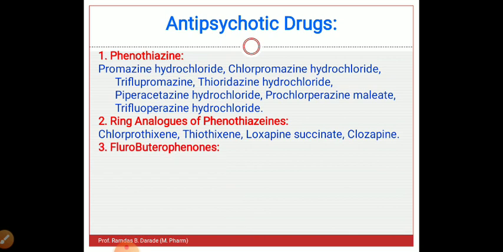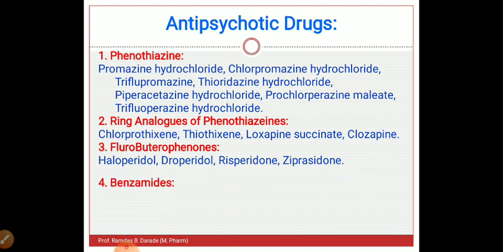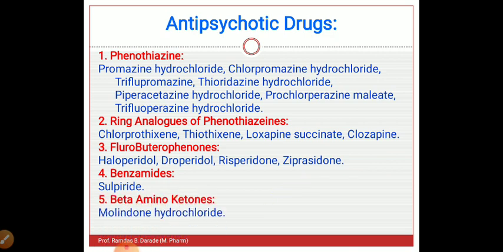The third class of antipsychotic drugs is fluorobutyrophenones. Examples are haloperidol, droperidol, risperidone, ziprasidone. The fourth class is benzamides, and the example is sulpiride. Then the fifth class is beta aminoketones, and the example is molindone hydrochloride.